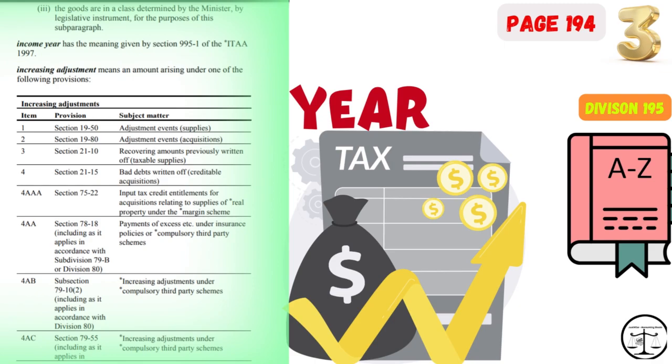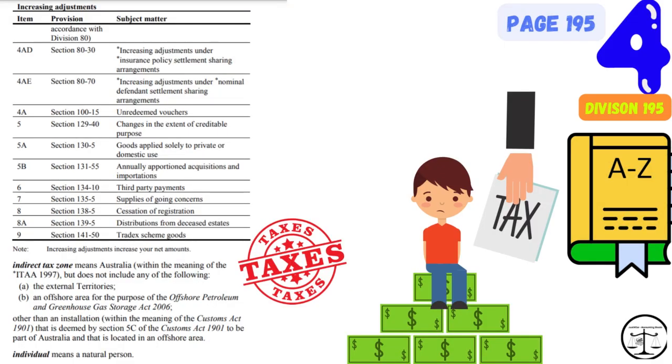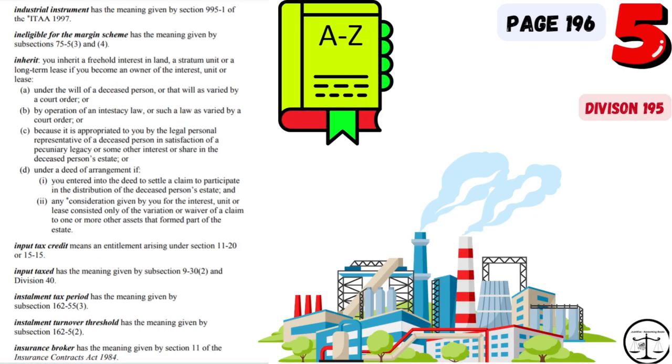Next page is page number 194, word number 17. Income year. 18. Increasing adjustment. Next page is page number 195, word number 19. Indirect tax zone. 20. Individual.